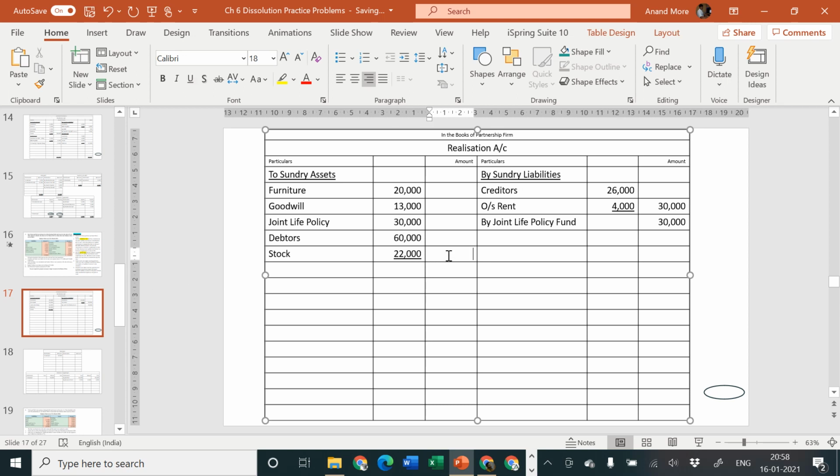Nothing else is there. So let us take the total to the outer column. Total will be 20,000 plus 13,000 plus 30,000 plus 60,000 plus 22,000. Amount is 1,45,000 in the outer column.